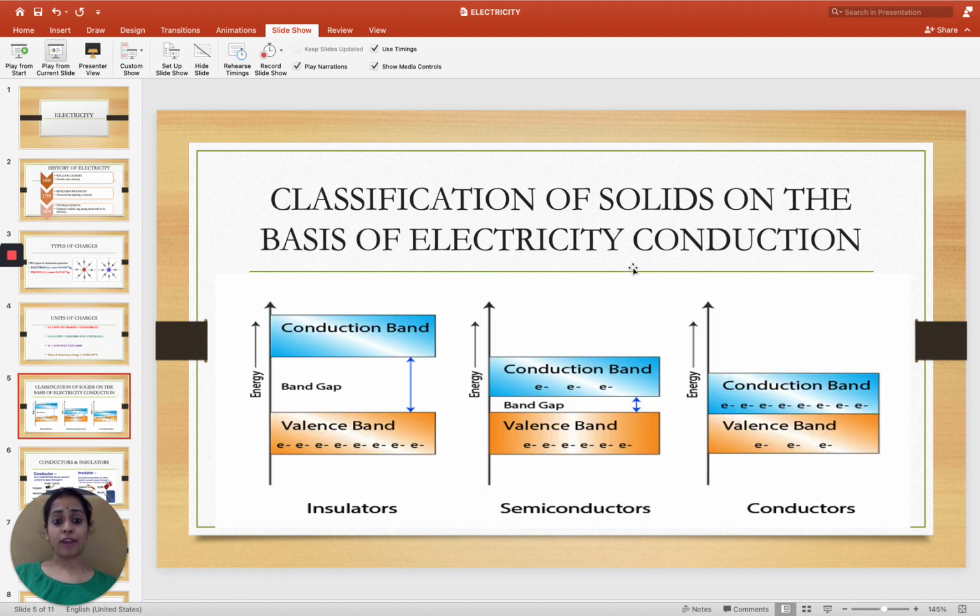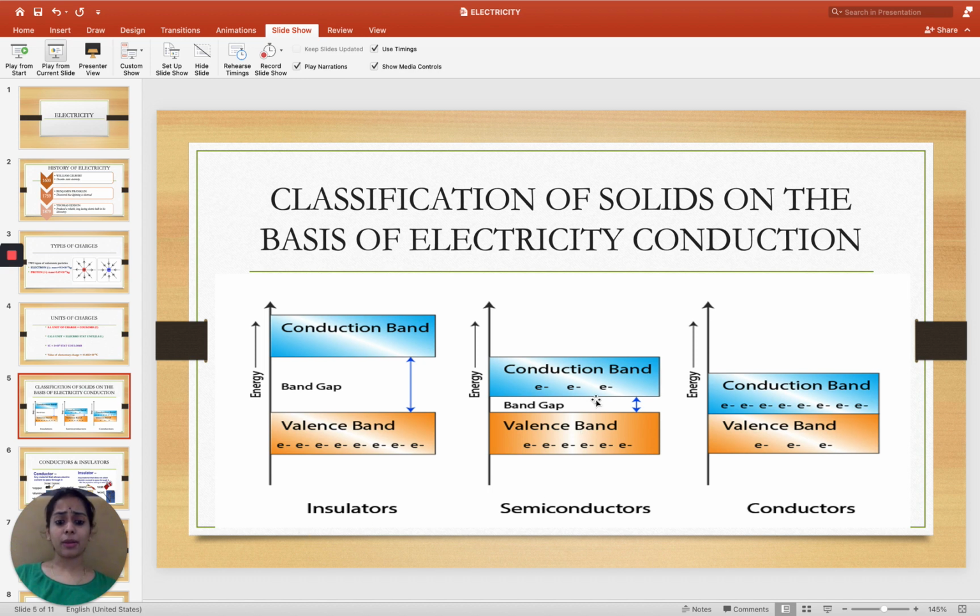How can we classify the solids on the basis of electricity conduction? Here are the three classification types. The first is insulators. They are classified on the basis of their band gap, or how narrow or how wide is the band gap between the two bands, valence band and conduction band. When the band gap is much higher than 6 electron volt or 5 electron volt, it is termed as insulators, or the band gap is too wide such that electrons cannot jump from valence band to conduction band at normal room temperature. Those are called insulators.